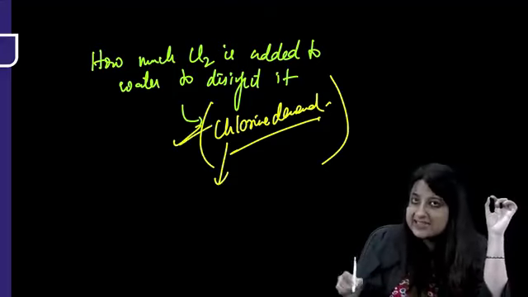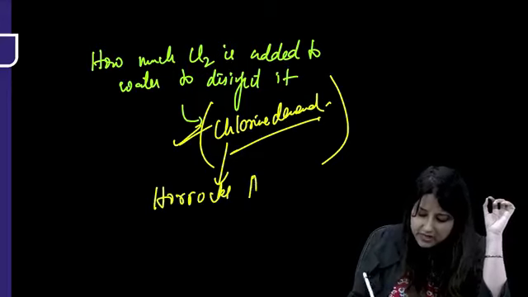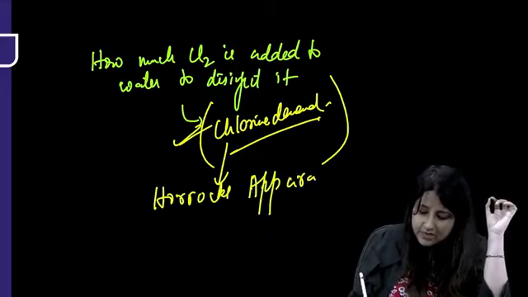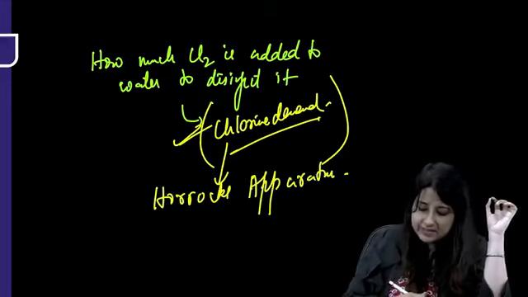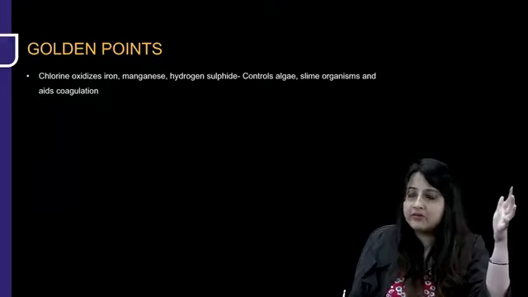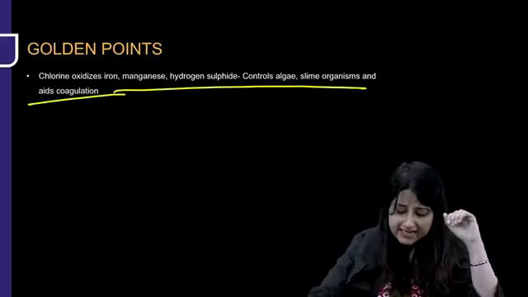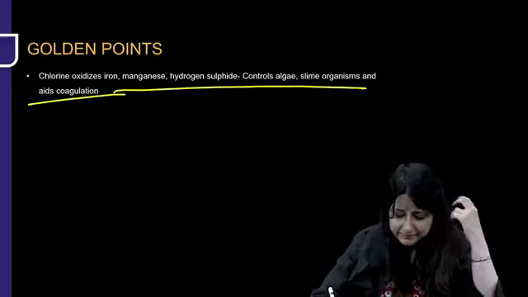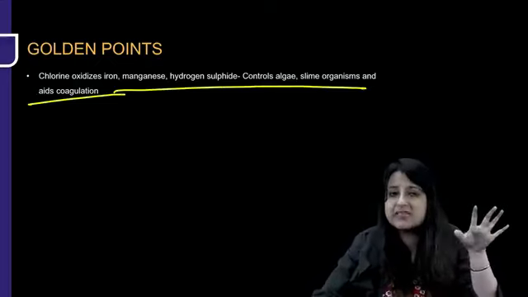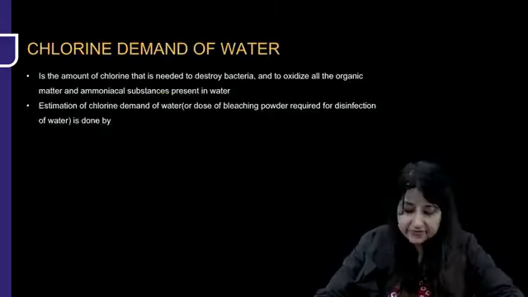And how do we estimate the chlorine demand of water? By an instrument known as Horrocks apparatus. Horrocks apparatus is used to estimate the chlorine demand of water. Other than that, chlorine also oxidizes, just a golden point, iron, manganese, hydrogen sulfide, controls algae, slime organisms, and aids coagulation, which is not done by any other method of disinfection.